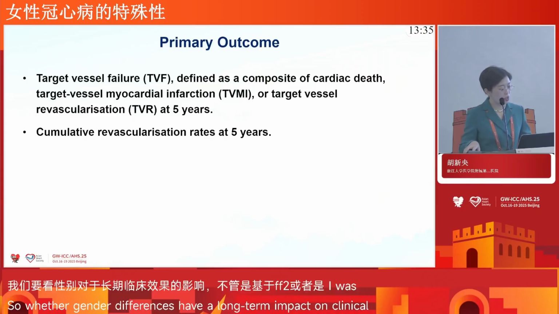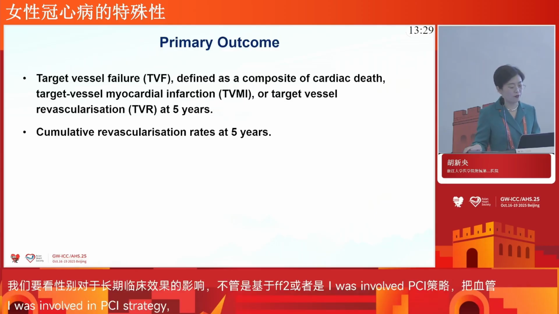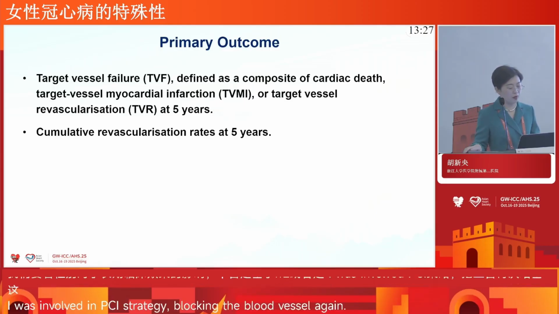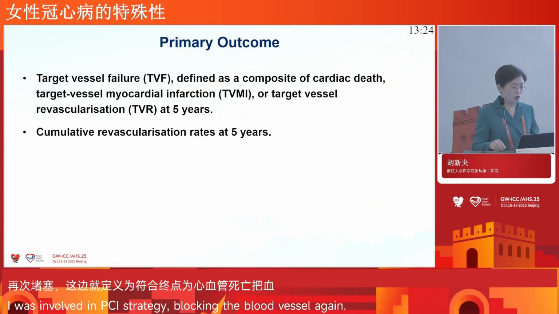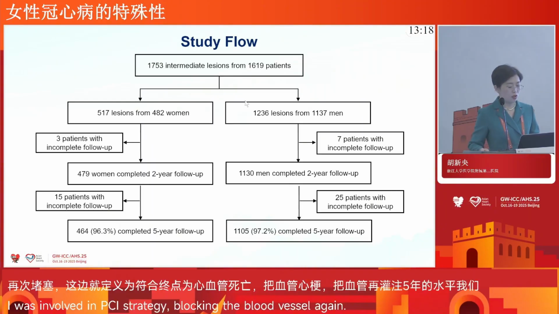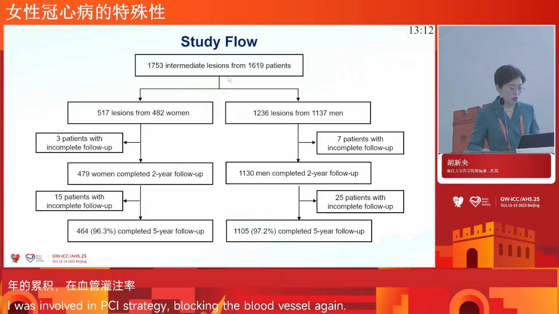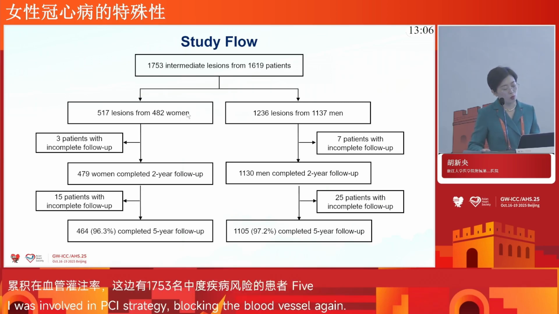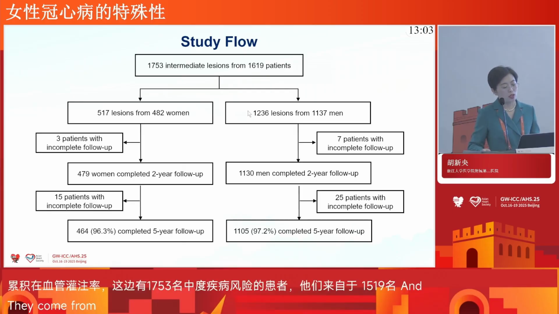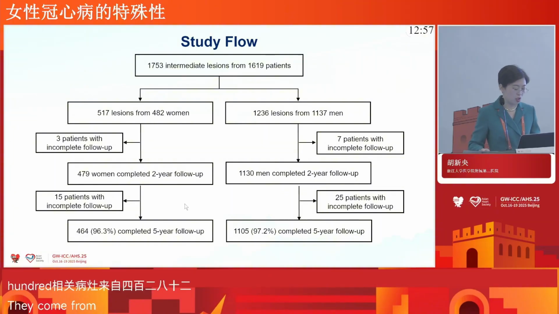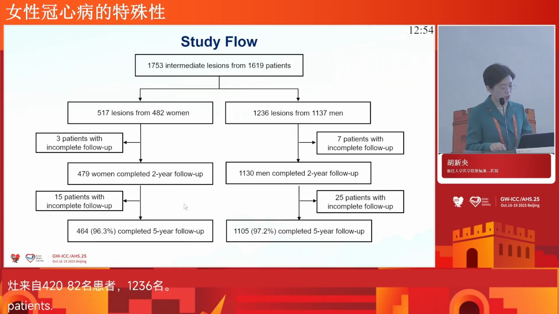The primary outcome is target vessel failure, defined as a composite of cardiac death, target vessel myocardial infarction, or target vessel revascularization at 5 years, and also includes the cumulative revascularization rate at 5 years. In total, 1,753 intermediate lesions were included, 517 lesions from women and 1,263 lesions from men. And we can find more than 96% of patients completed the 5-year follow-up.